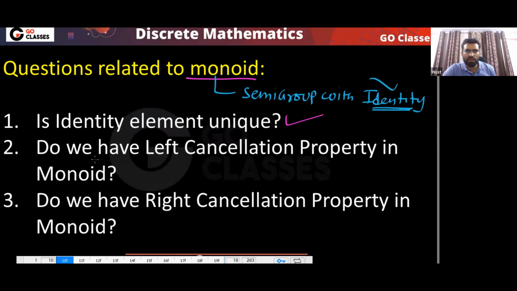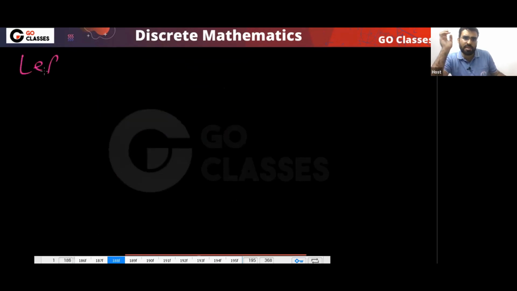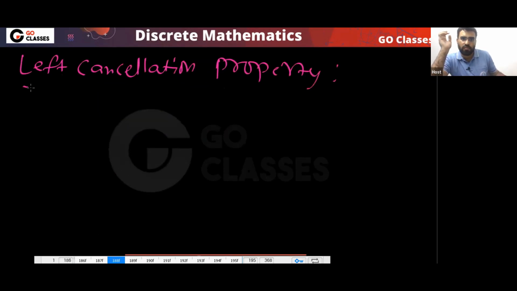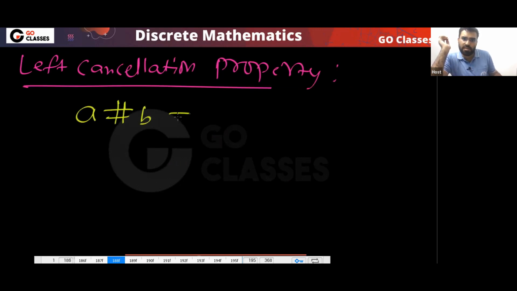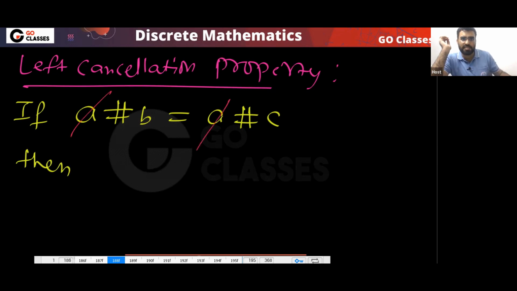What about this? Do we have the left cancellation property in a monoid? Left cancellation means what? What is this property? This property is like this: if you have a # b equal to a # c, then can we cancel? This is the left cancellation property. Can we cancel this?